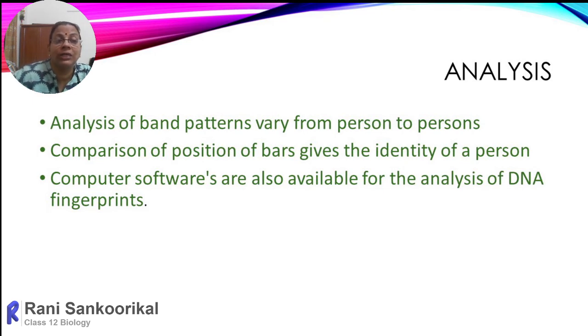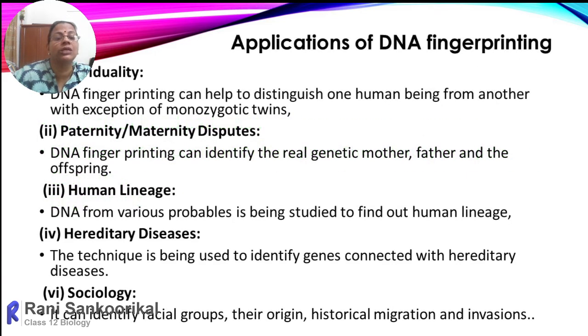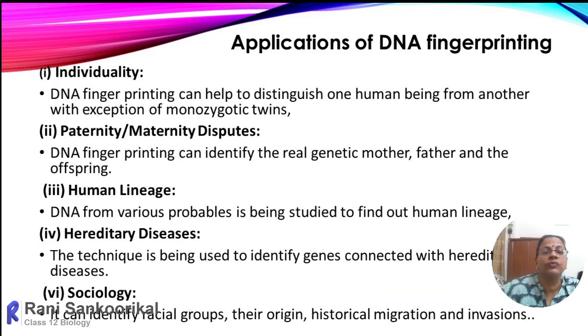So the child gets 50% from father and 50% from mother, which makes a unique combination of VNTRs. With the help of computer software, we can analyze this and come to a conclusion regarding its various sources.